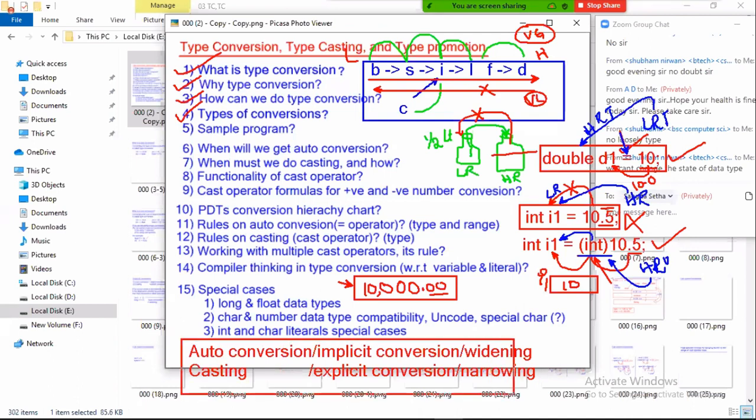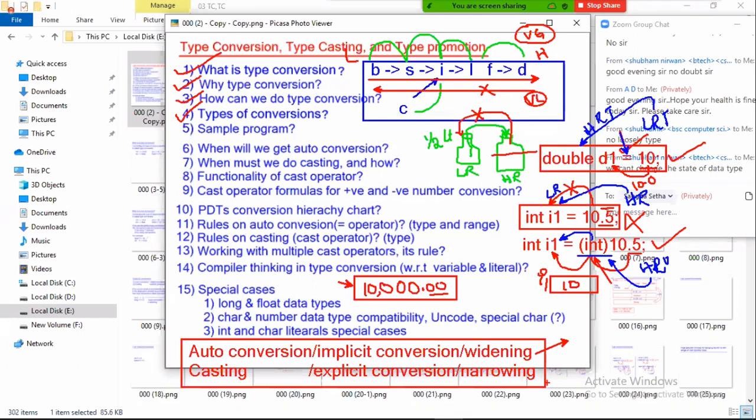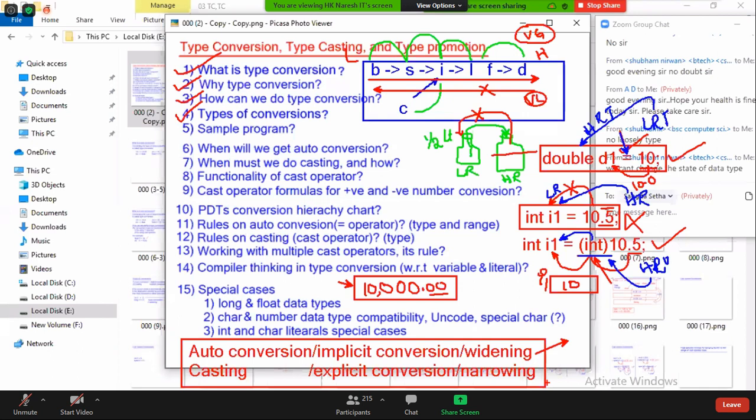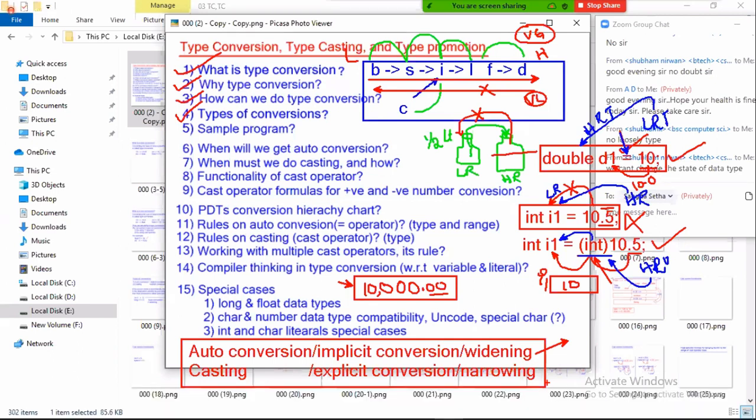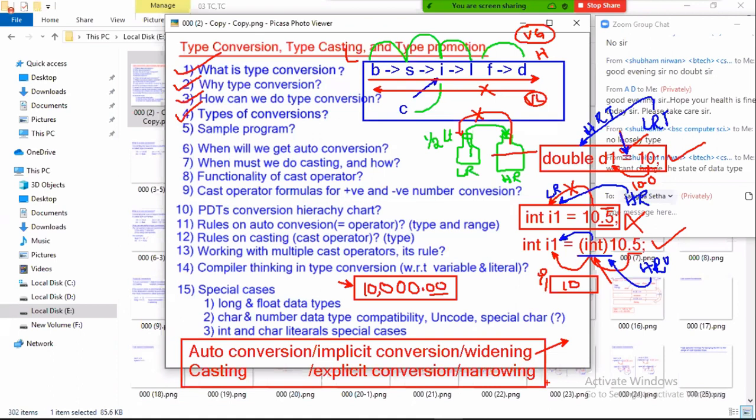So this is called type conversion. So tell me, what is auto conversion? Definition: converting a lesser range type value to its highest range type value by directly using the assignment operator is called auto conversion. It is also called implicit conversion because the compiler does the type conversion implicitly. We also call it widening because implicitly the value type is changed to the highest range. That's why it is called widening. Its size is increasing, and also its value range is increasing.